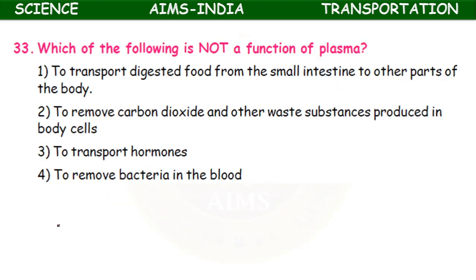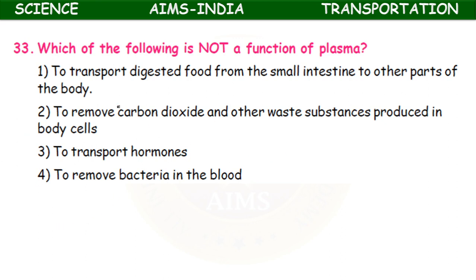Which of the following is not a function of plasma? To transport digested food from the small intestine to other parts of the body, to remove carbon dioxide and other waste substances produced in body cells, to transport hormones, to remove bacteria in the blood.